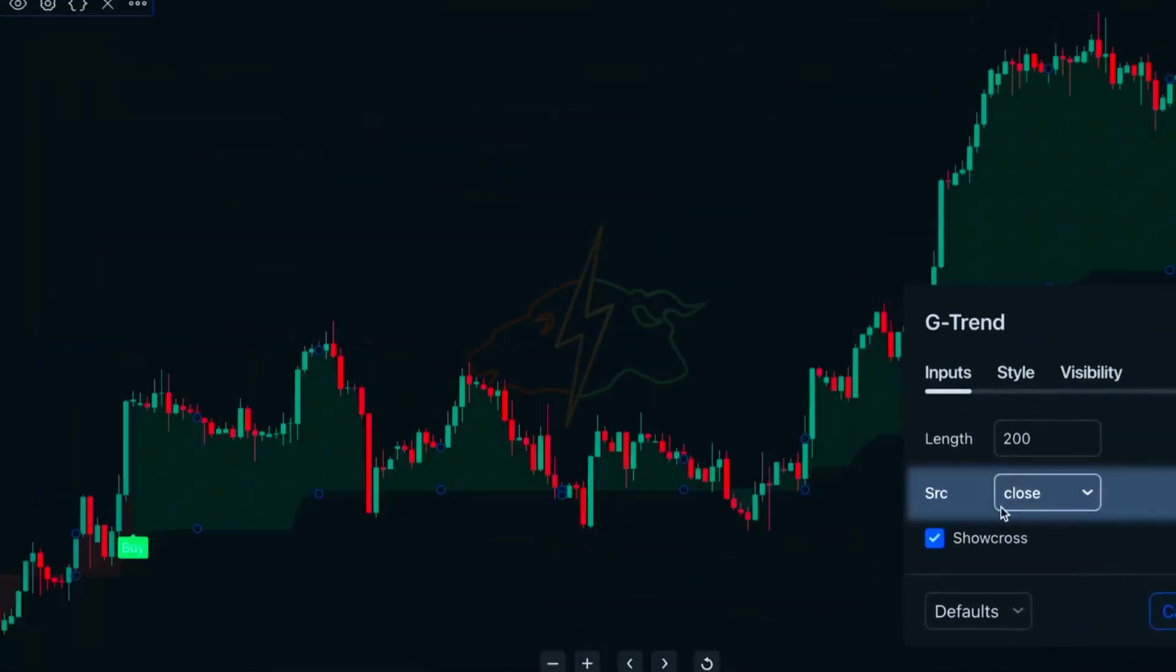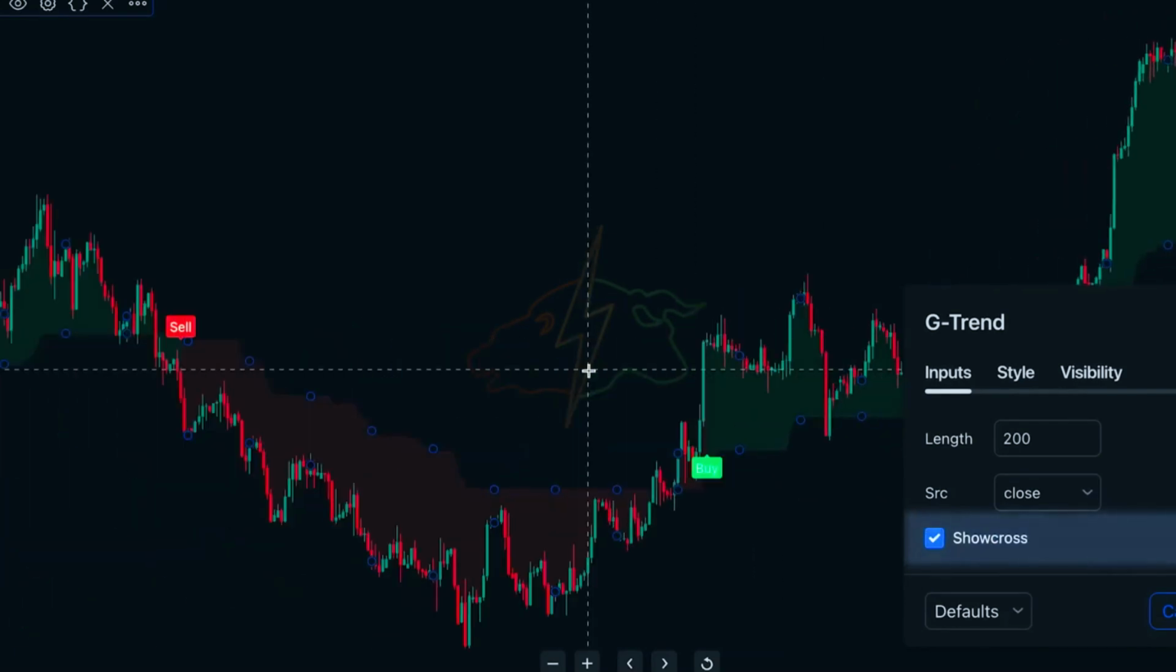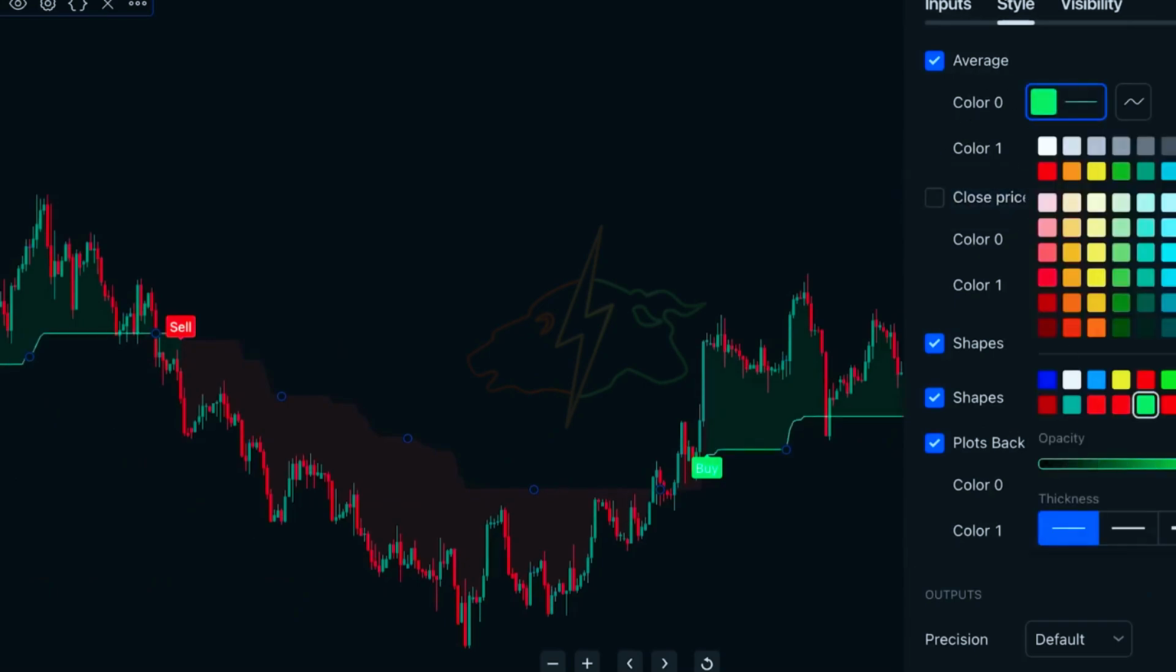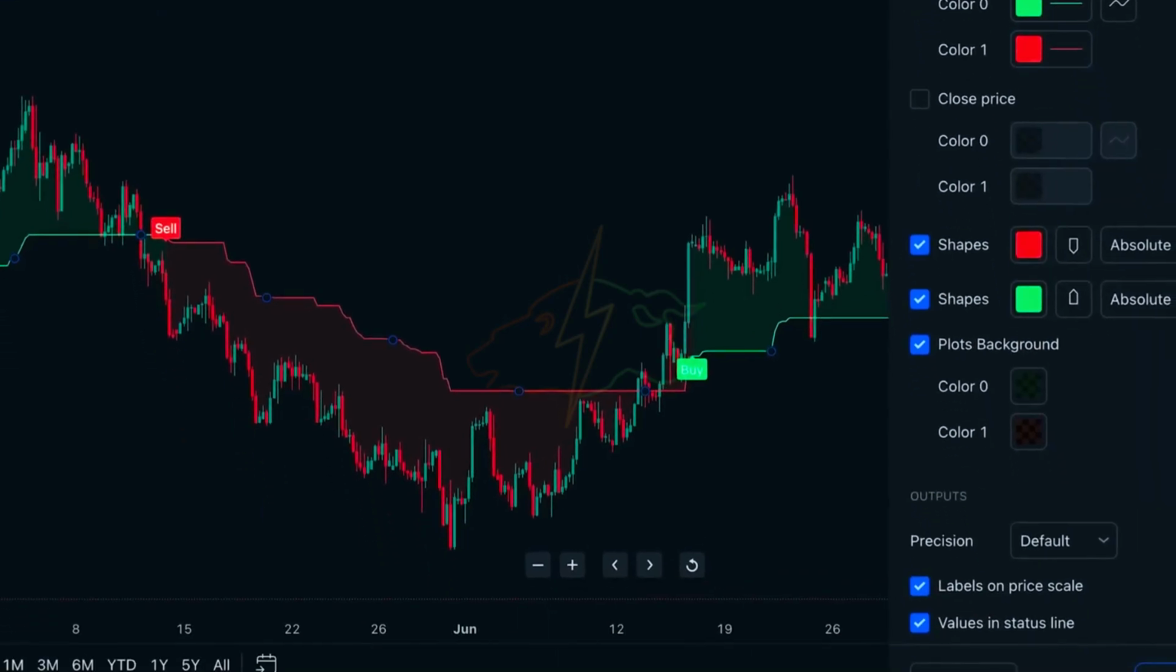Moving on, we will leave the source option on close. The show cross option enables and disables the trend labels. We will leave this on. Now go to the Style tab, disable the close price, and increase the brightness of the average. And that is all we need to adjust. Go ahead and click OK.